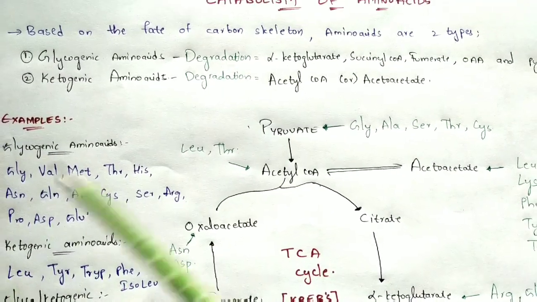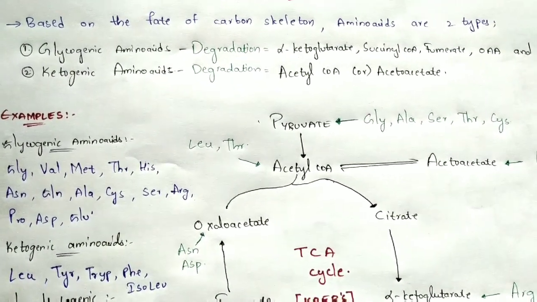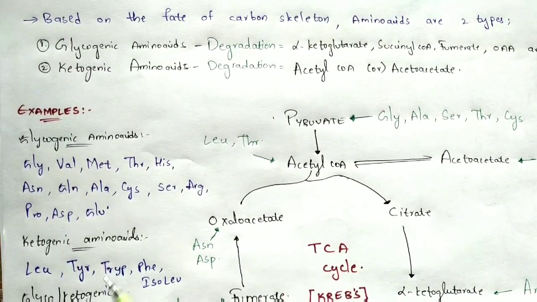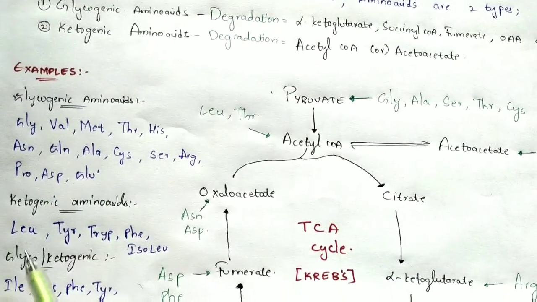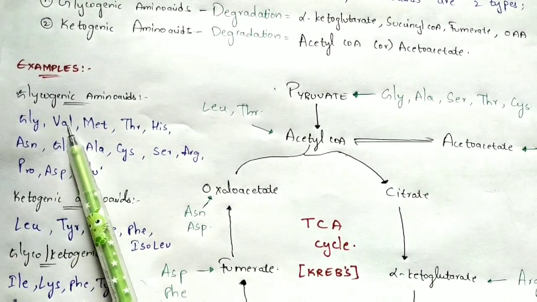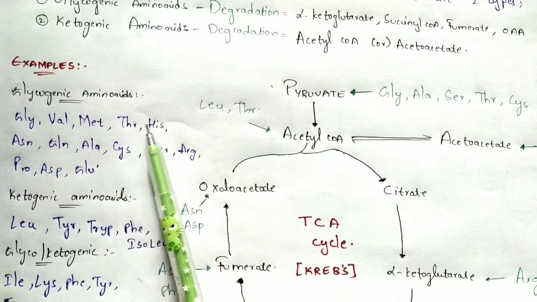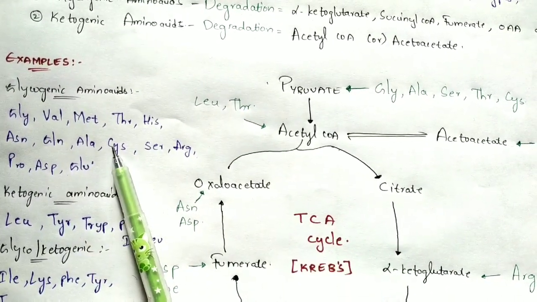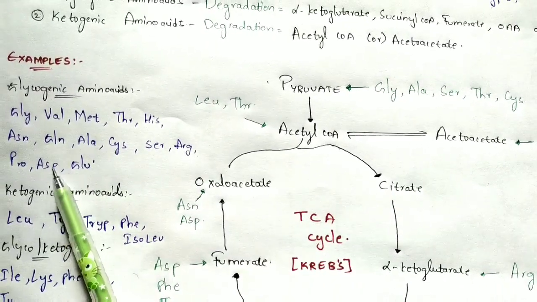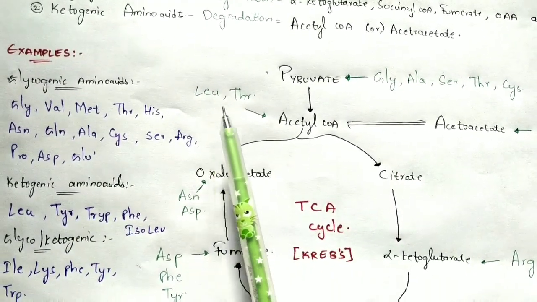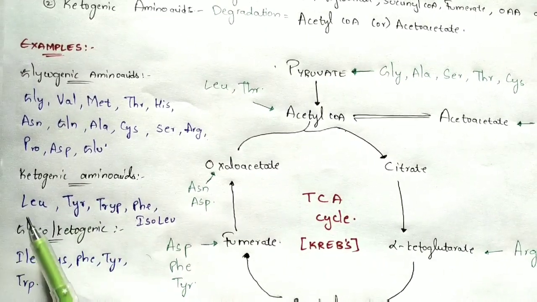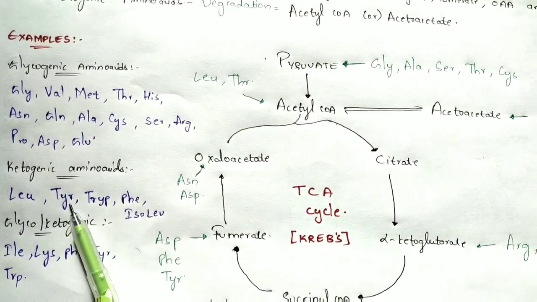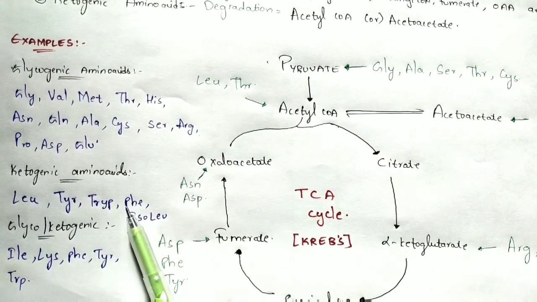So let us learn the examples of glycogenic and ketogenic amino acids. Examples of glycogenic amino acids: glycine, valine, methionine, threonine, histidine, asparagine, glutamine, alanine, cysteine, serine, arginine, proline, and aspartate. Examples of ketogenic amino acids: leucine, tyrosine, tryptophan, phenylalanine, isoleucine.